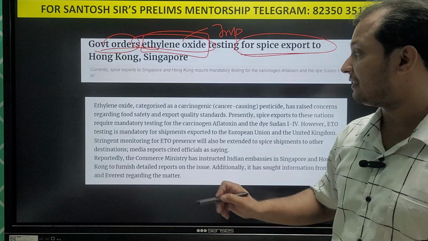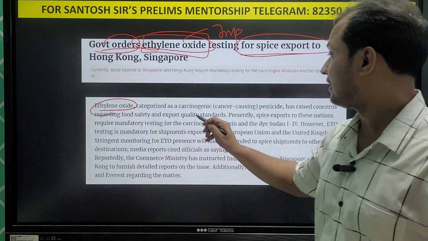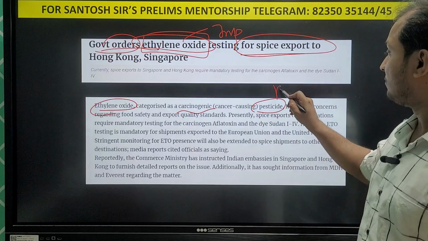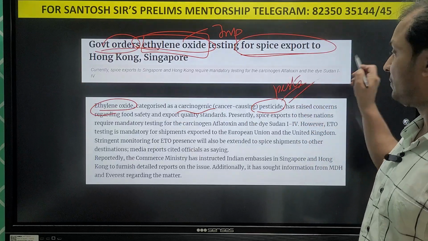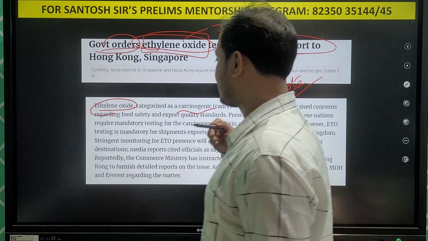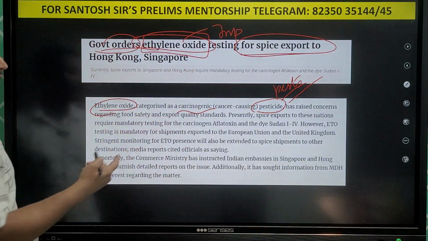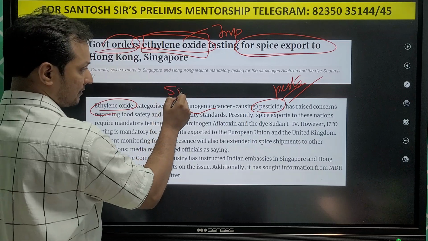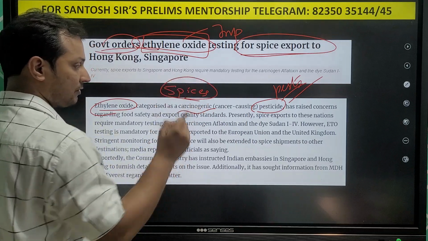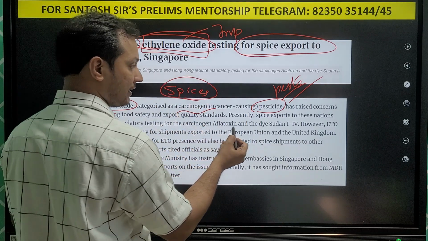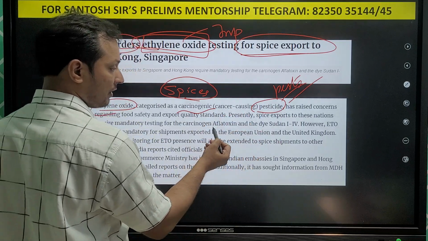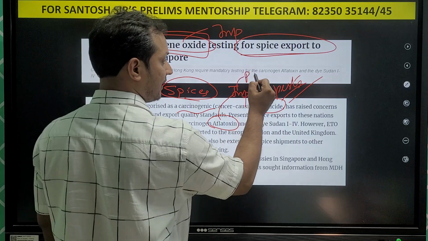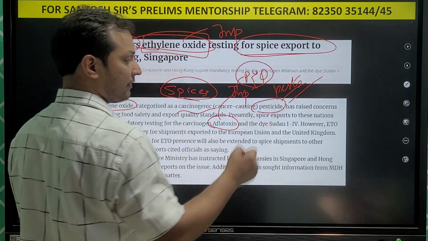So what is ethylene oxide? Ethylene oxide is a carcinogenic chemical which is used as pesticides for killing pests. Okay, and this is not good for our health, but sometimes it is used in the packaging of spices. Okay, you can see here they are also testing the food for aflatoxins. Aflatoxins, already UPSC has asked in the PYQ what is aflatoxin. Okay, this is also very important.